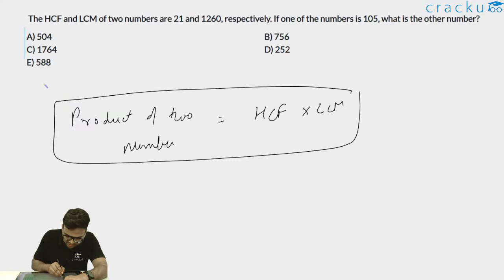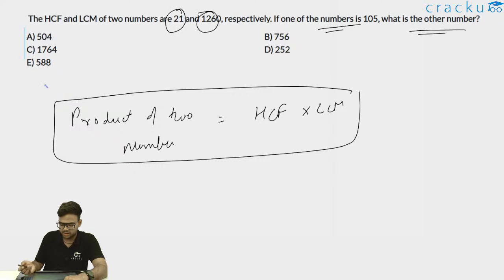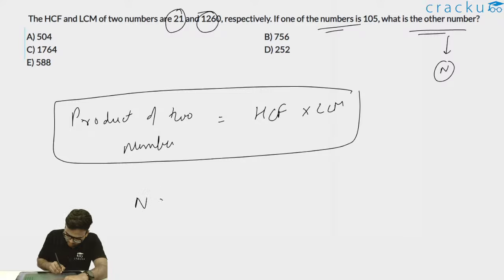Now it is given the HCF and LCM of two numbers is 21 and 1260. If one of the numbers is 105, we have to find out the other number. So let the other number be n. So n into 105 will be equal to the product of HCF and LCM. HCF is 21 and LCM is 1260.